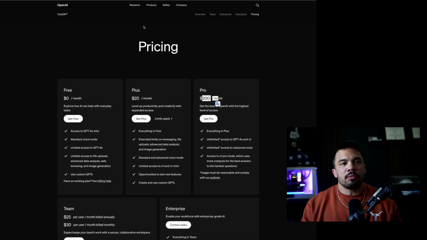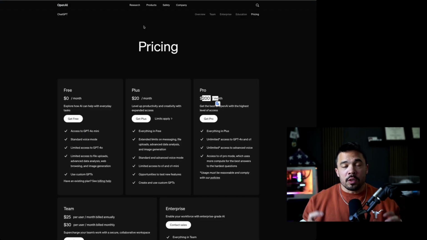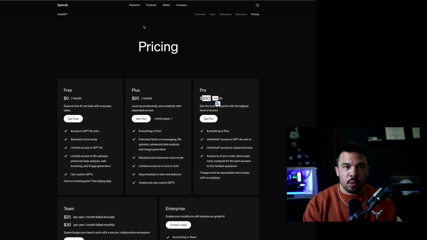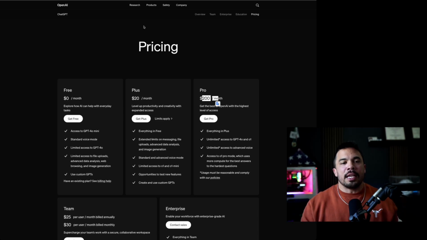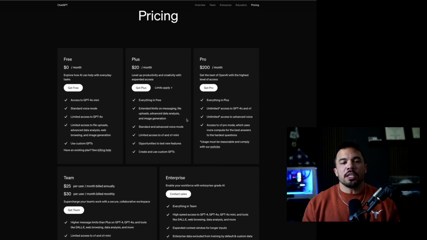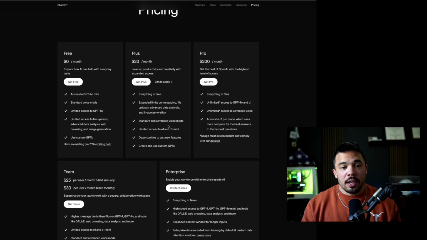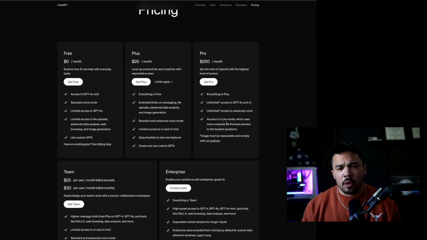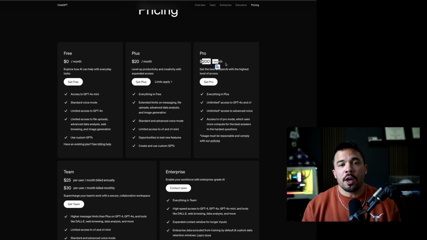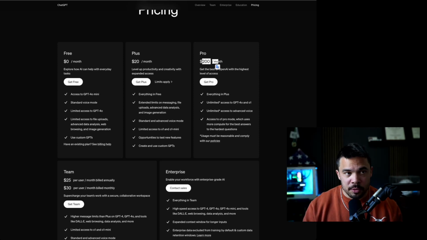The fact that OpenAI, the name Open, was originally intended to be an open source nonprofit company. That was the original intent between Elon Musk and Sam Altman. Elon got ousted because he didn't like what Altman was doing. And now you can see here that if you want to use the most advanced reasoning model that OpenAI has available, you get limited access here on the mini model. But if you want full unlimited access, you're talking a $200 a month subscription.